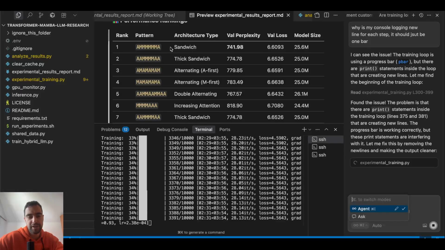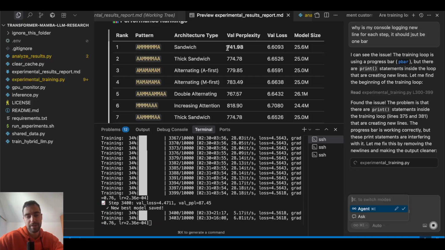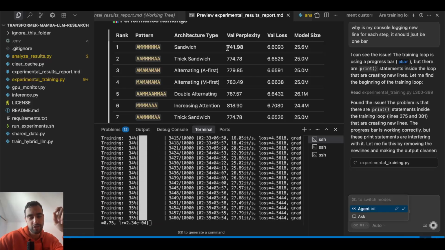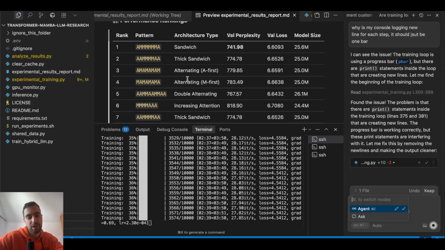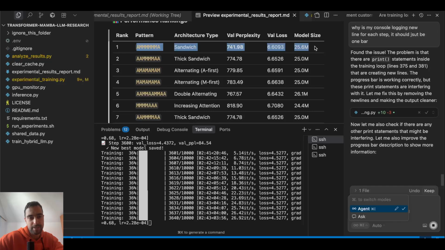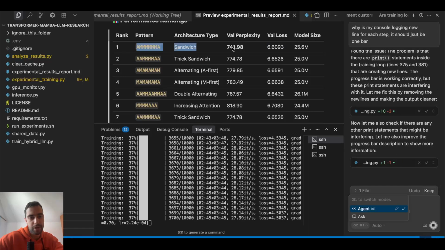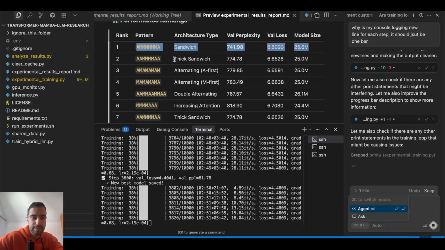The results of the 300 step run are surprising, although it's actually a very small run. So we are not sure this is how it's going to be in the long run. But this sandwich actually works the best with attention around. I know that NVIDIA is using just one attention head, so maybe that's similar to this.